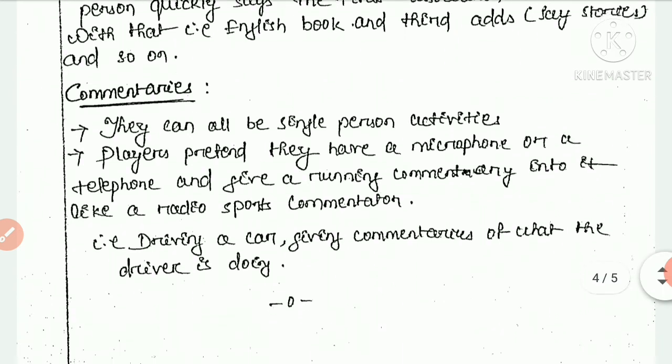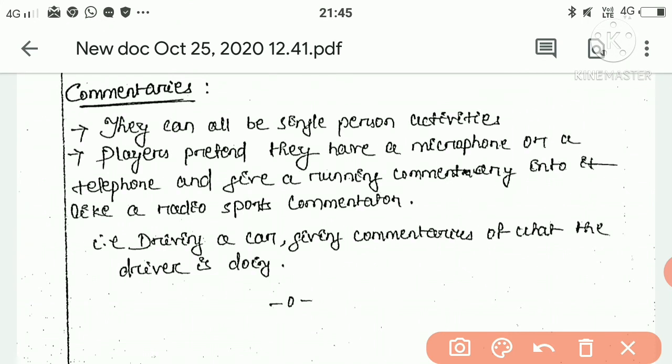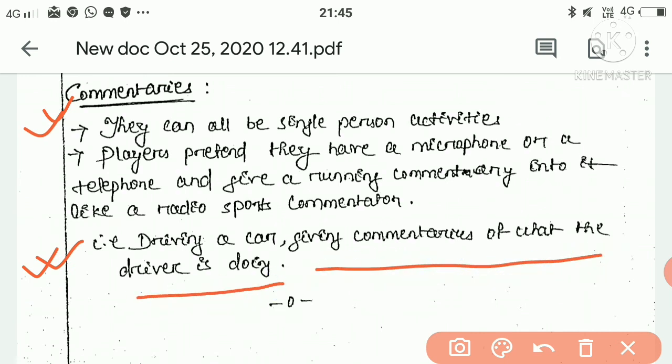Then for example, driving a car, giving commentary of what the driver is doing. So how to drive a car, giving commentary of what the driver is doing is also an example of commentaries. So here driving a car, giving comments of what the driver is doing is also an important thing inside the communication game.